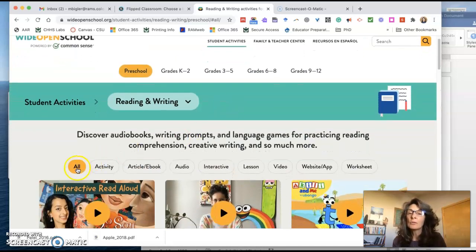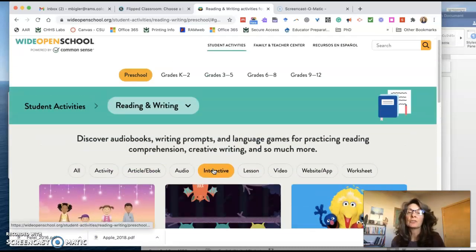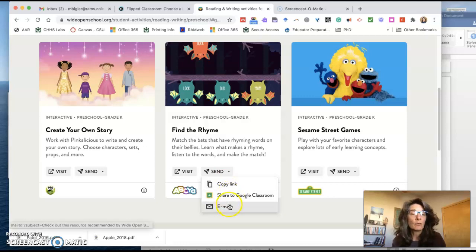I can also sort by, hey, you know what? I really want my students to do something interactive. So I'm going to select that interactive option, and I get a couple of ideas here about creating your own story, finding the rhyme in something, or looking at some Sesame Street games. Again, I can send individual activities in the same ways to my students and families.